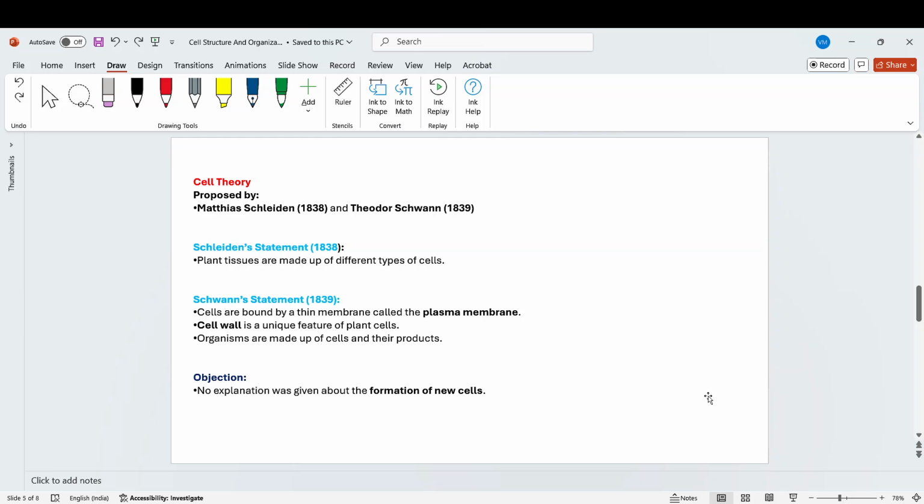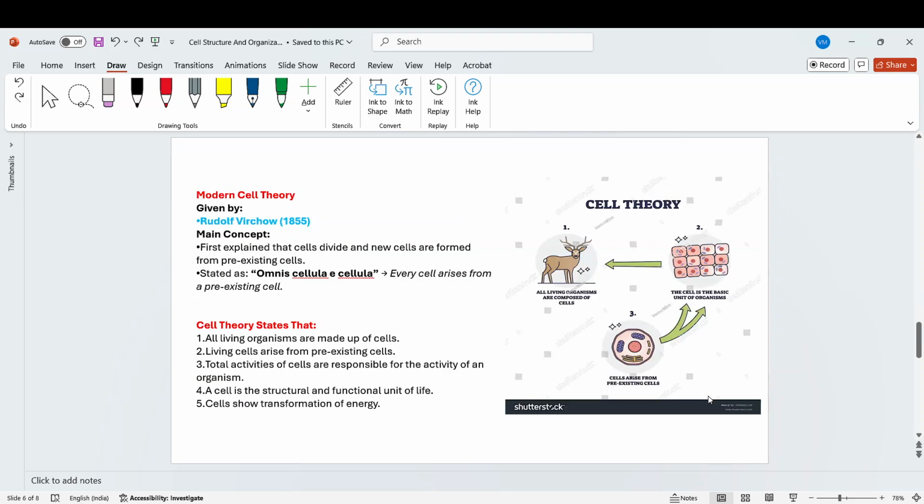But this cell theory has one objection that these two scientists had not explained: where new cells arise from. No explanation was given about the formation of new cells. And there came the third scientist, called Rudolf Virchow. He gave the modern cell theory. His concept was that he first explained that cells divide and new cells are formed from pre-existing cells.